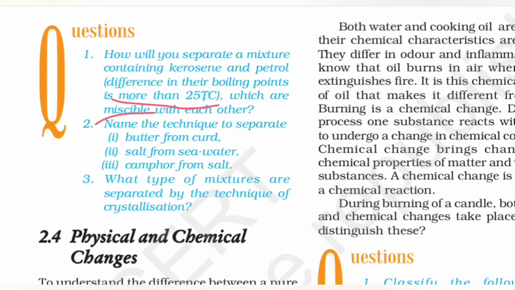You can go through that and just mention it here. Your answer would be complete if you really want to answer this, because I don't think the steps would be important anyway. Next is: name the technique to separate butter from curd, salt from seawater, and camphor from salt.